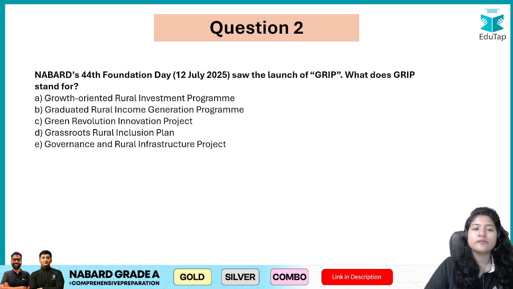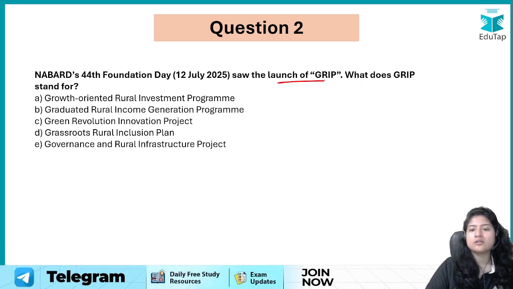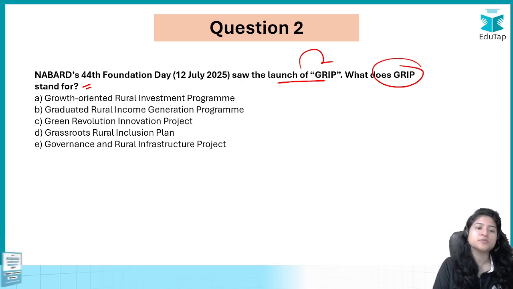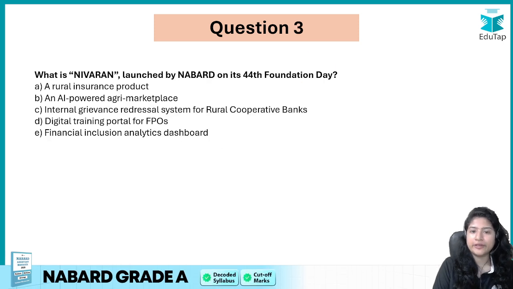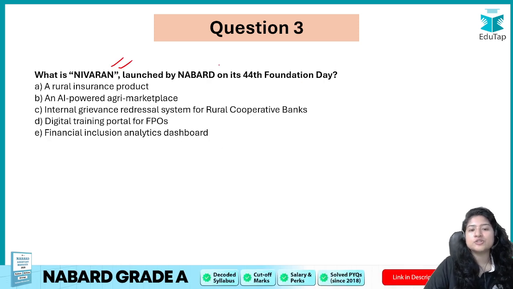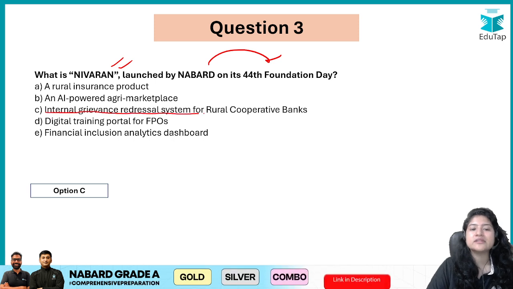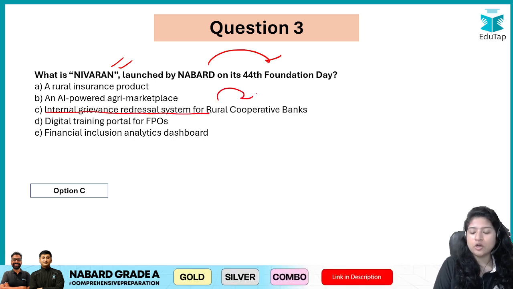Next, NABARD 44th foundation day was launched, saw the launch of GRIP. What does GRIP stand for? See, in examination its full form can be asked, its function can be asked, you should be aware of that. Okay, so if you read the options you can pause the video and try to attempt, but option number B, yes, is the correct answer over here. Then what is Nivaran launched by NABARD on 44th foundation day? You have the following options, and the correct answer over here is internal grievance redressal for the rural cooperative banks.